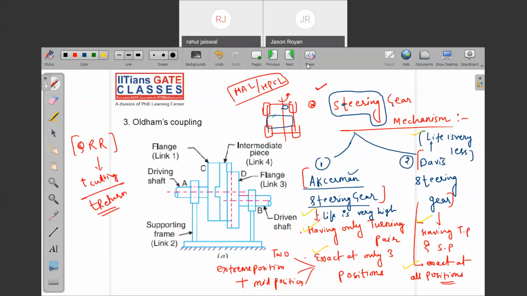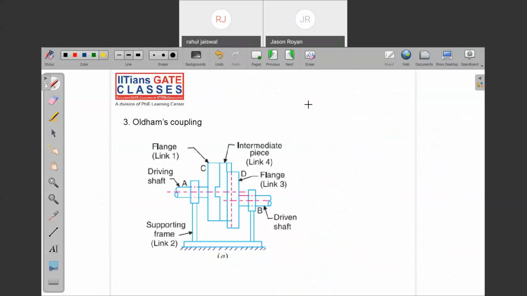Okay. Now the other mechanism, just note down: intermittent motion mechanism. What is the meaning of intermittent motion mechanism and continuous mechanism? See, intermittent means there is a break at some period. The periodic motion with breaks at the output with respect to a given input, we call it an intermittent motion mechanism.